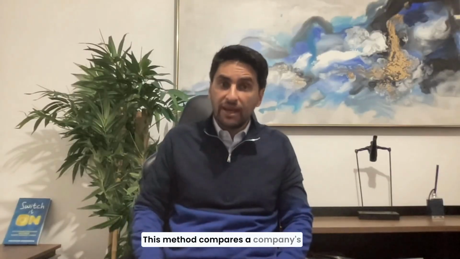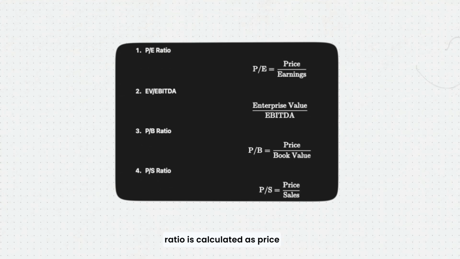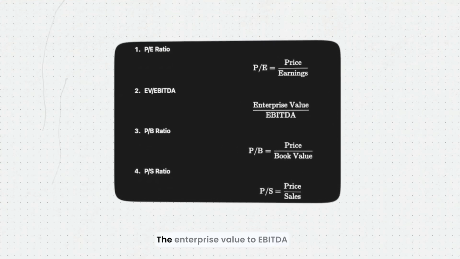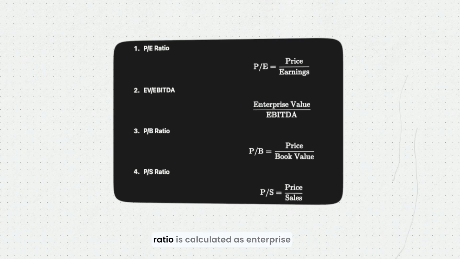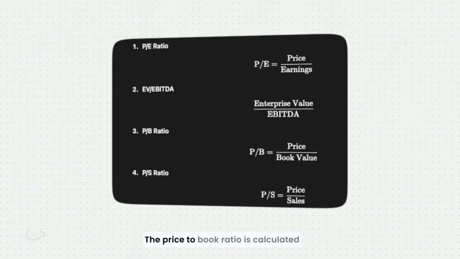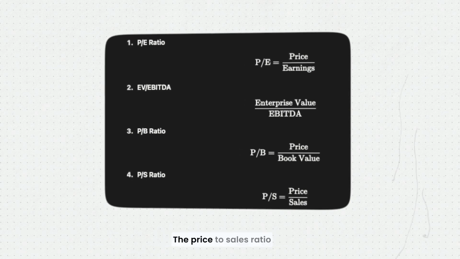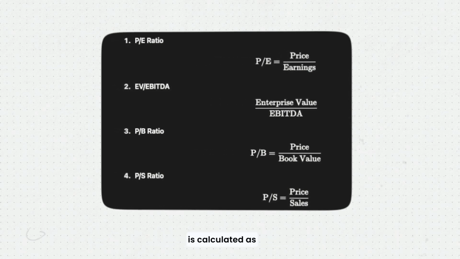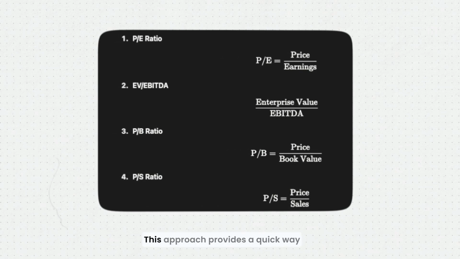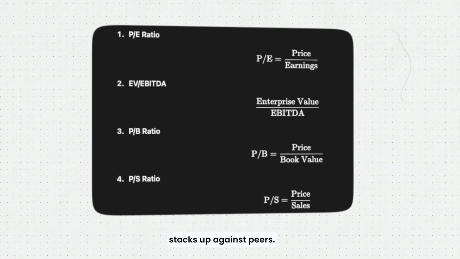This method compares a company's value to others in the same industry using key multiples. The price-to-earnings ratio is calculated as price divided by earnings. The enterprise value to EBITDA ratio is calculated as enterprise value divided by EBITDA. The price-to-book ratio is calculated as price divided by book value. The price-to-sales ratio is calculated as price divided by sales. This approach provides a quick way to see how a company stacks up against peers.